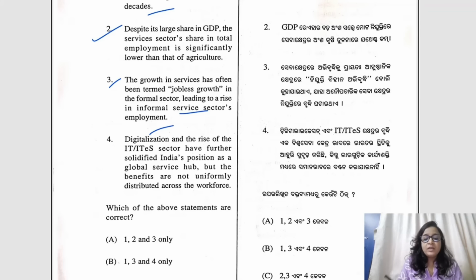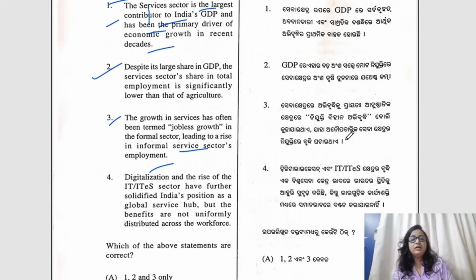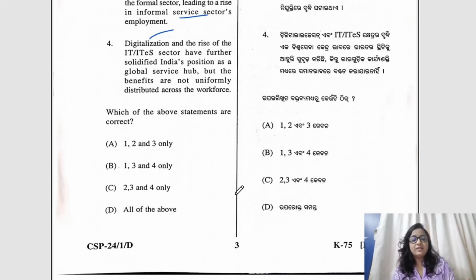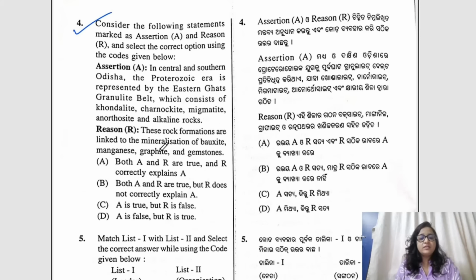Now, if you look at the 4th statement, digitalization and rise of the IT sector have further solidified India's position as a global service hub, but the benefits are not formally distributed across the workforce. That is again true. Why? Because the IT and the ITeS sectors have been major drivers of India's services exports and global reputation, but the benefits remain concentrated among skilled urban populations with limited trickle-down effects. So here all the statements are correct generally. So the right answer would be D, all of the above. Question number 4 is an assertion based question.